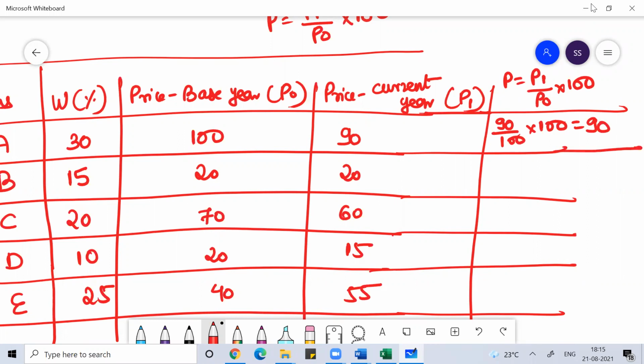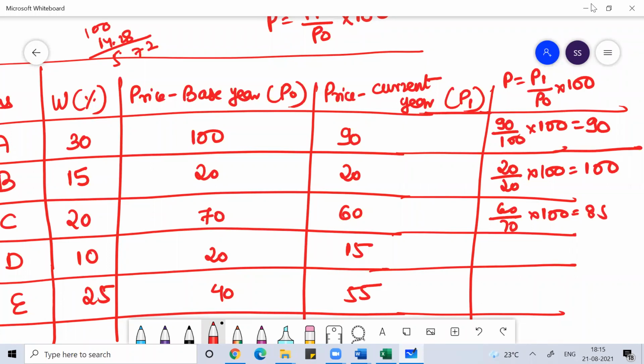Then this is 20 by 20 into 100, this will be 100. Then 60 by 70 into 100, that is 6 by 7, which is 1 minus 1 by 7. 1 by 7 is 0.1428, so 100 minus 14.28 gives 85.72.